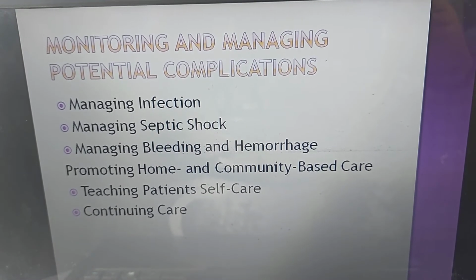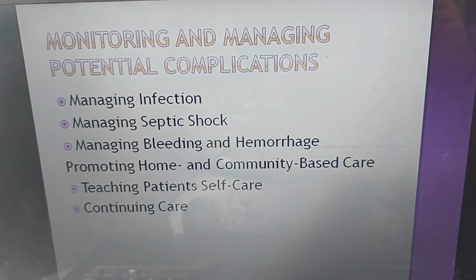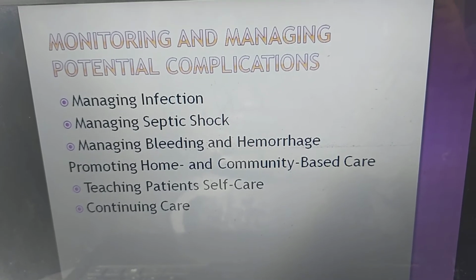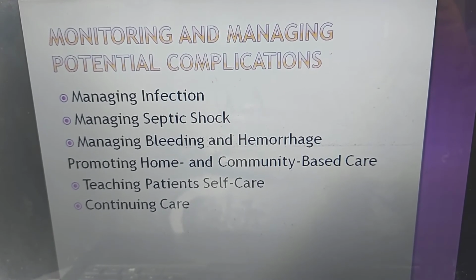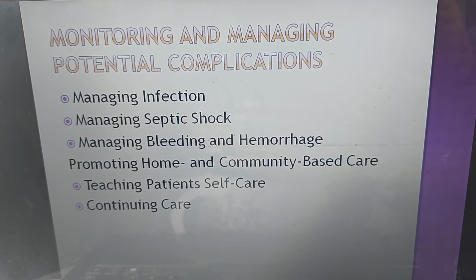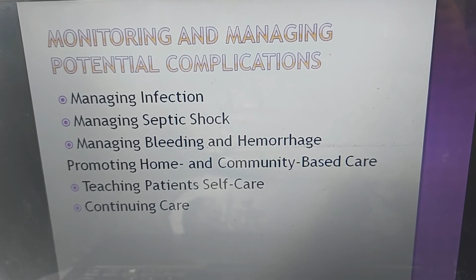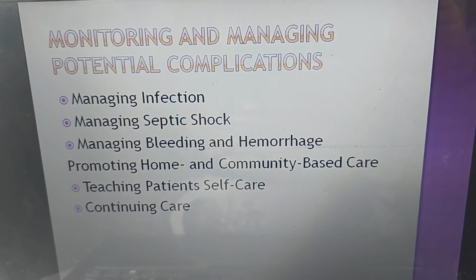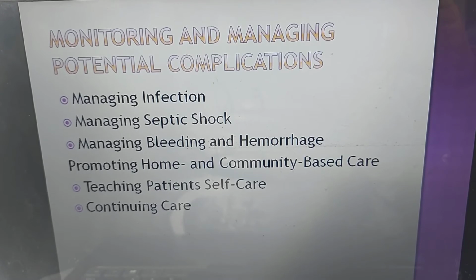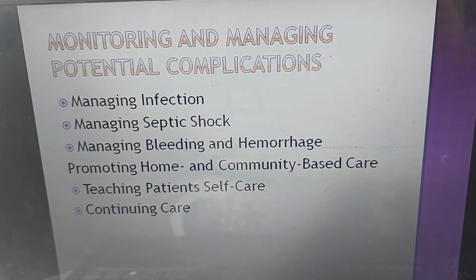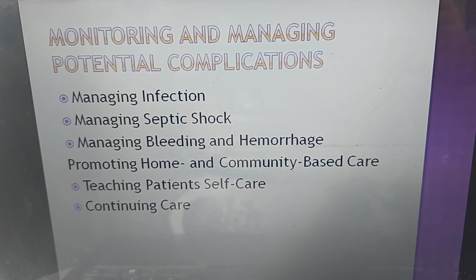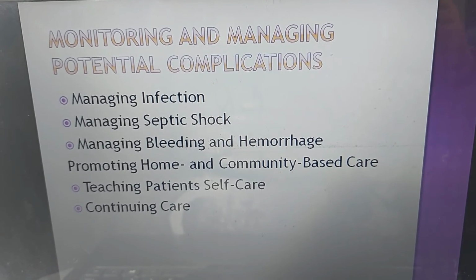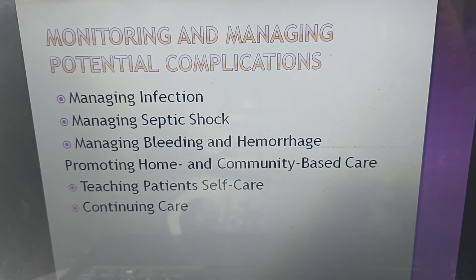Next, promoting home and community-based care. Teaching patients self-care. Provide information needed by the patient and family to address the most immediate care needs likely to be encountered at home. Verbally review and reinforce with written information the side effects of treatments and changes in the patient status. Discuss strategies to deal with side effects of treatment with patient and family. Identify learning needs on the basis of the priority identified by patient and family as well as the complexity of the home care. Refer for home care nursing to provide care and support.